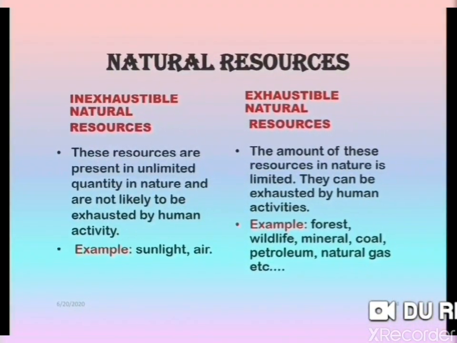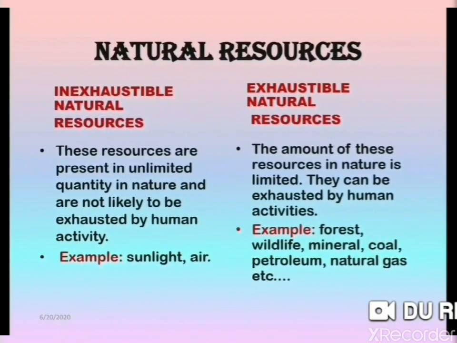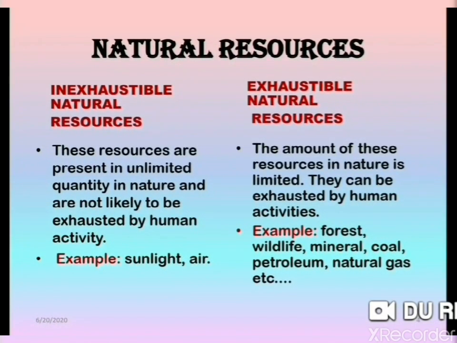These natural resources are of two types. First is inexhaustible natural resources and second is exhaustible natural resources. Inexhaustible natural resources are present in unlimited quantity in nature and are not likely to be exhausted by human activity, like sunlight and air.